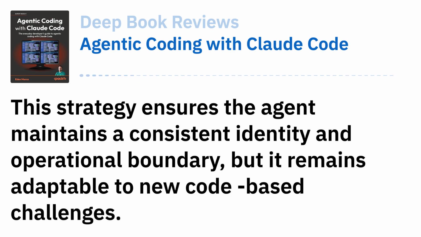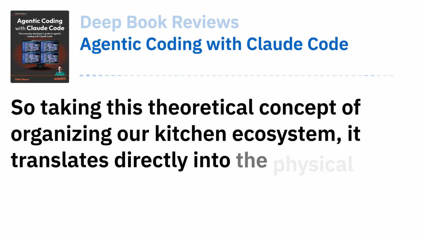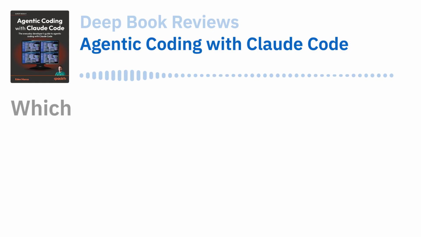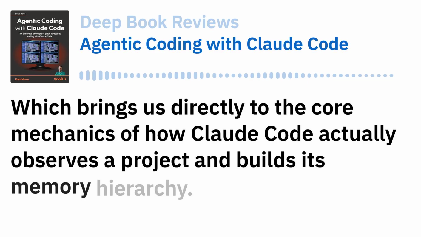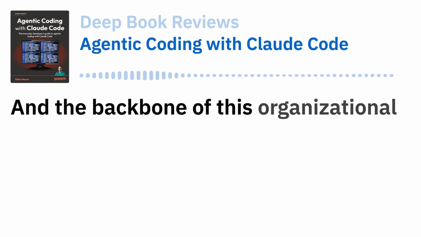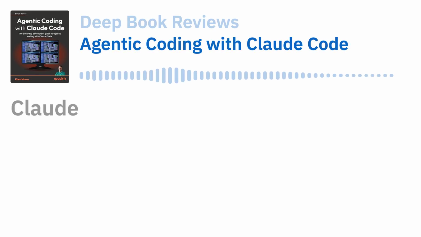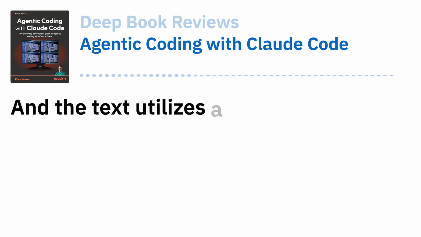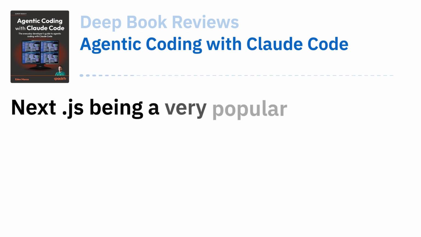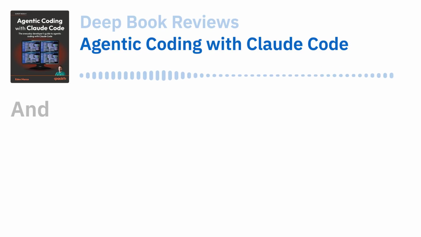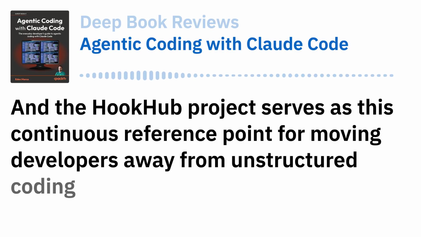So taking this theoretical concept of organizing our kitchen ecosystem, it translates directly into the physical file structure of a project. It does. Which brings us directly to the core mechanics of how Claude Code actually observes a project and builds its memory hierarchy. Right. And the backbone of this organizational system is a simple text file named CLAUDE.md. Yep, CLAUDE.md. And the text utilizes a Next.js web application called the Hookhub project to demonstrate this. Right. Next.js being a very popular framework for building user interfaces. Exactly. And the Hookhub project serves as a continuous reference point for moving developers away from unstructured coding practices.